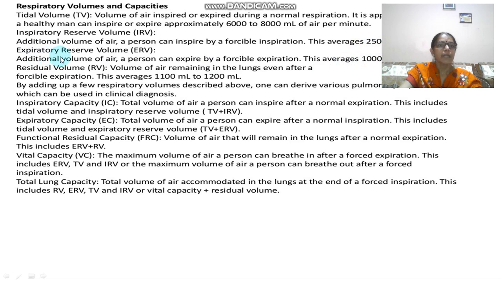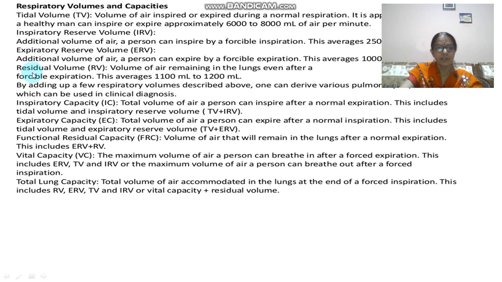Next one is the expiratory reserve volume. In the same way as you inhale forcibly, you can also exhale forcibly. When the doctor says release your breath in a forceful way, then obviously an additional volume of air will be released by you. That is accounted for as the ERV, the expiratory reserve volume, and its value is approximately 1000 ml.